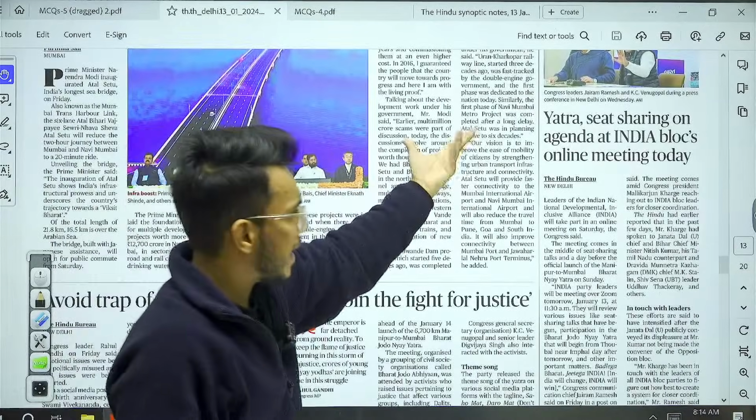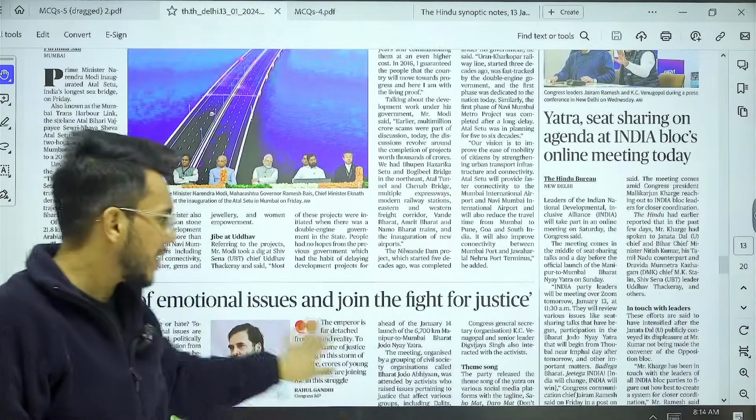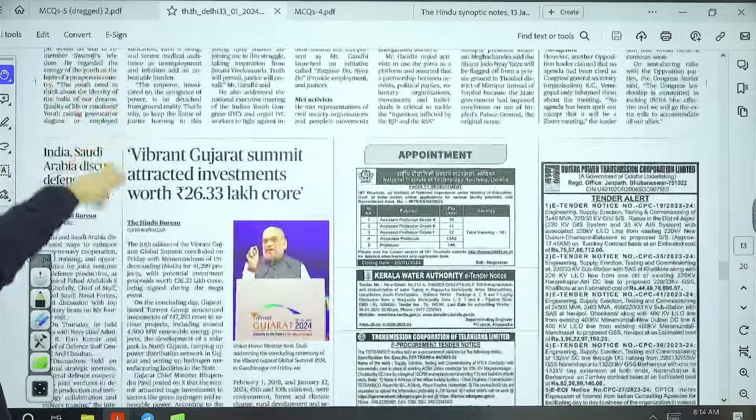Yatra, seat sharing on India blocks, online meeting agenda. Political articles, no need to go too much in that detail. Fine, again the political statements etc. are being made.